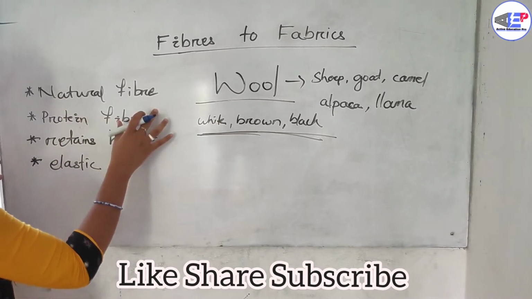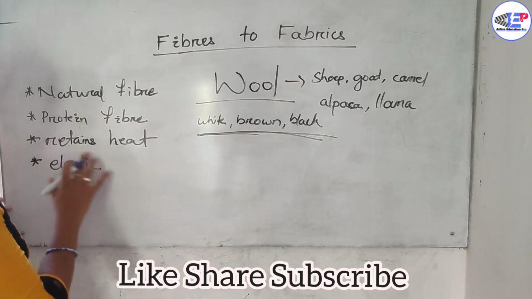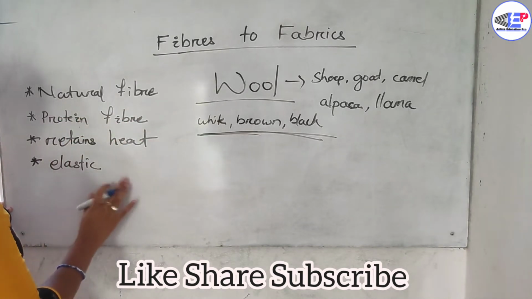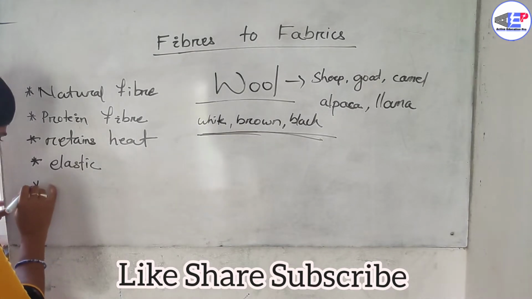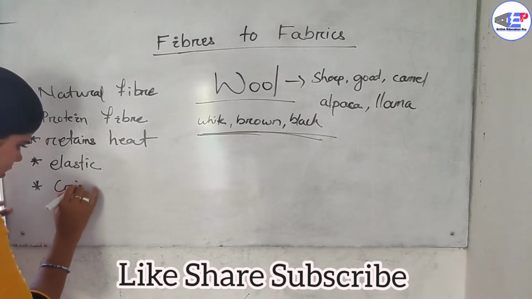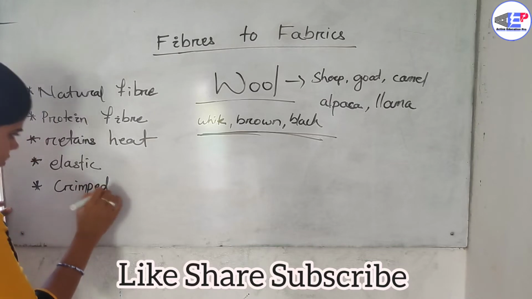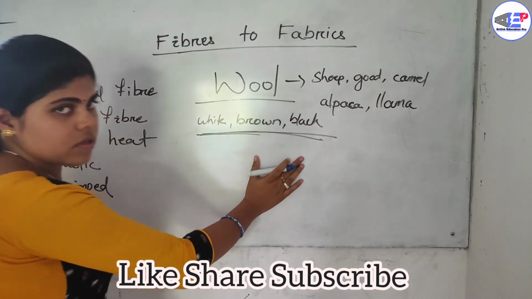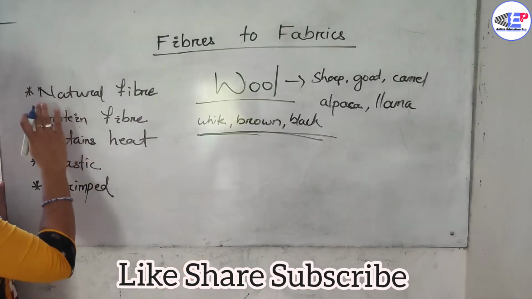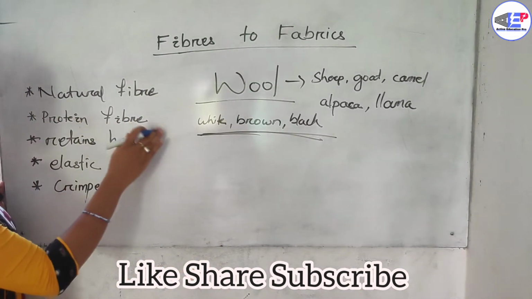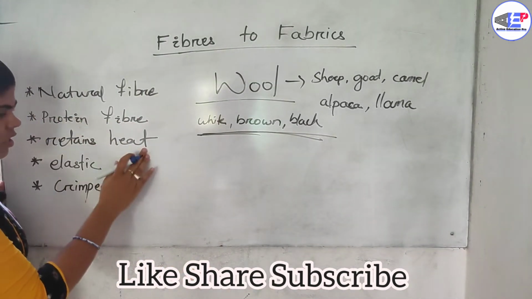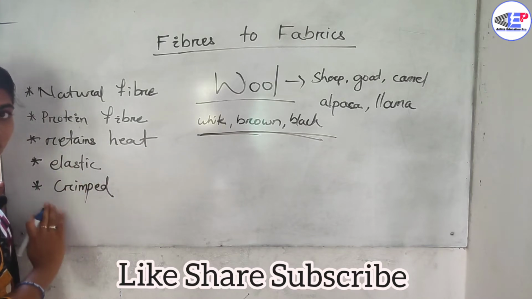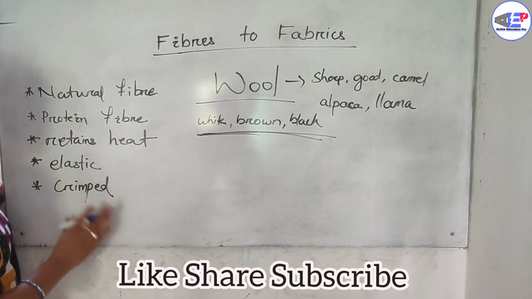Wool is a natural fiber, wool is a protein fiber, wool retains heat, and it is elastic. Again I repeat it. Wool is a natural fiber, wool is a protein fiber, wool retains heat, wool is elastic. These are the features of wool.